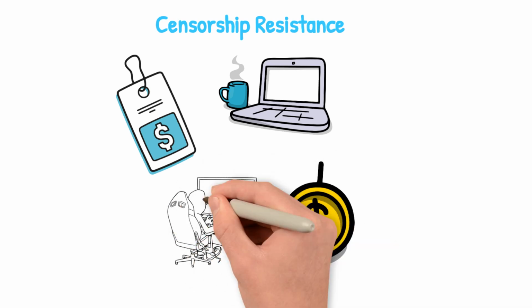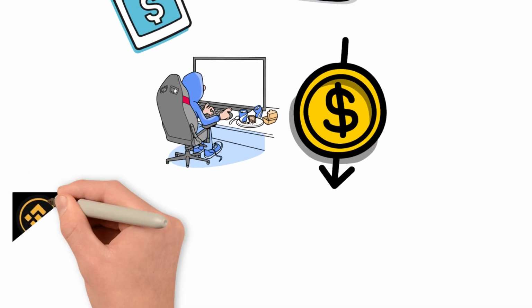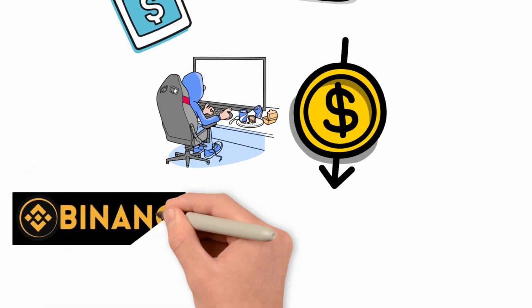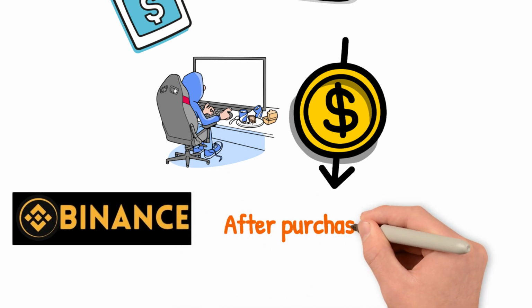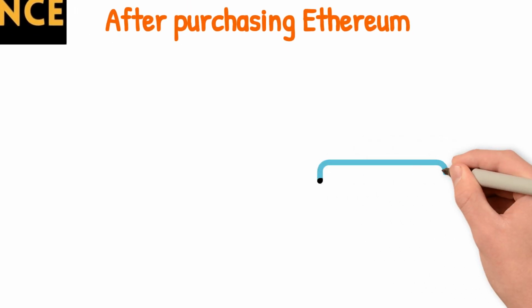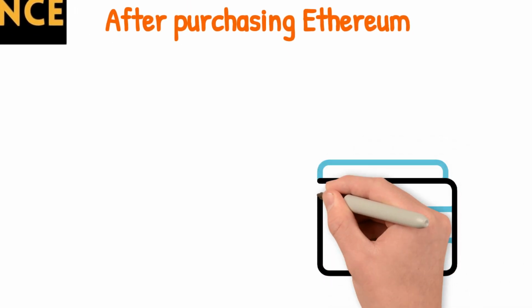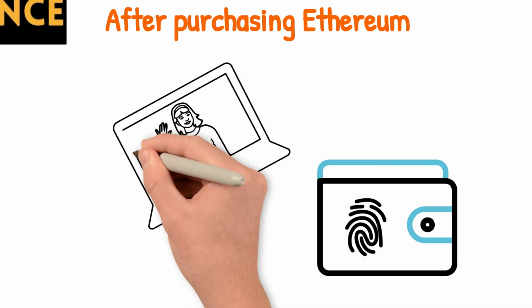How to get involved with Ethereum. 1. Buying Ethereum. You can buy Ethereum on cryptocurrency exchanges using fiat currency or other cryptocurrencies like Bitcoin. 2. Storing Ethereum. After purchasing Ethereum, you'll need a secure wallet to store your Ether. Wallet options include hardware wallets, software wallets, and online wallets.